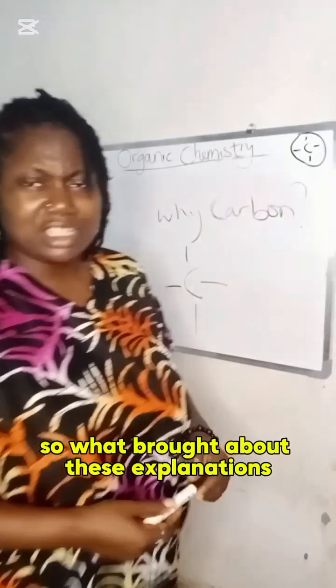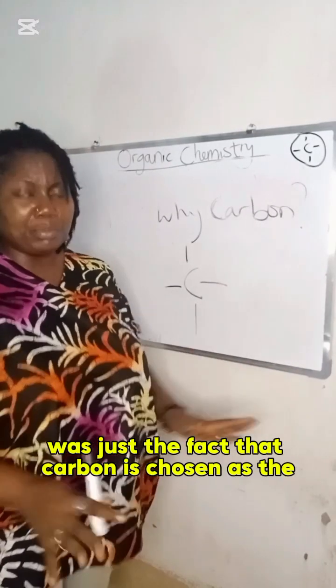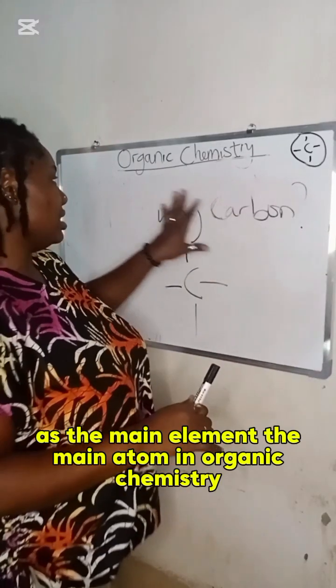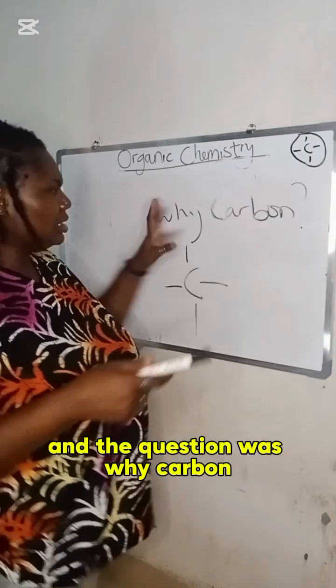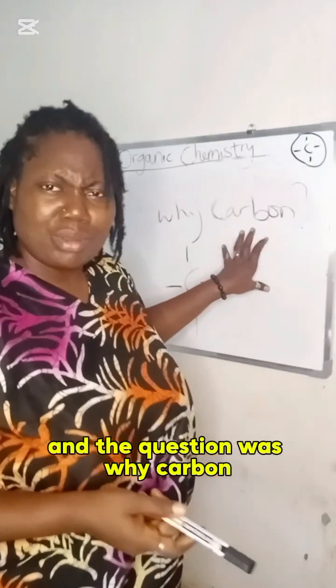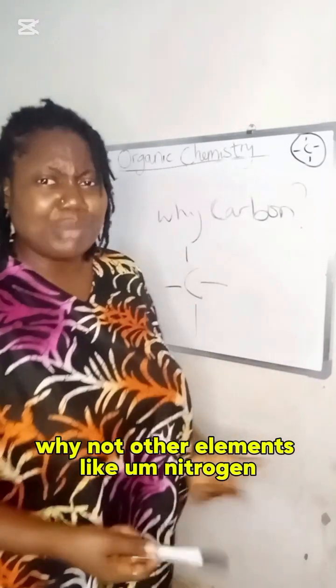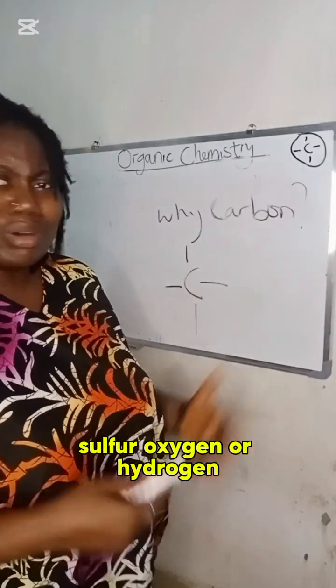So what brought about these explanations was just the fact that carbon is chosen as the main atom in organic chemistry. And the question was, why carbon? Why not other elements like nitrogen, sulfur, oxygen, or hydrogen?